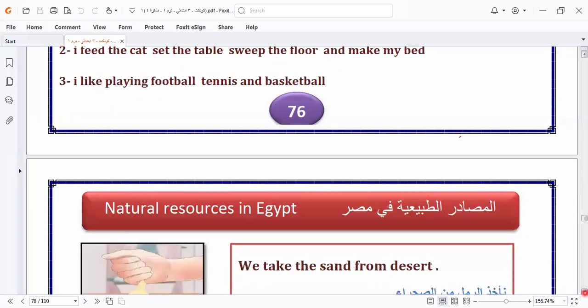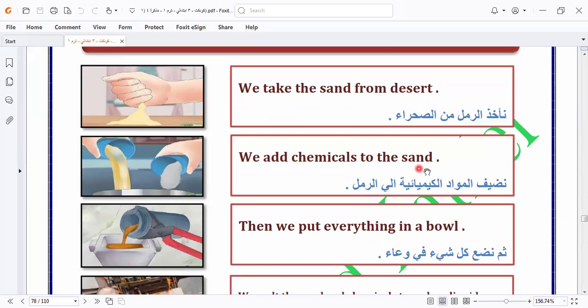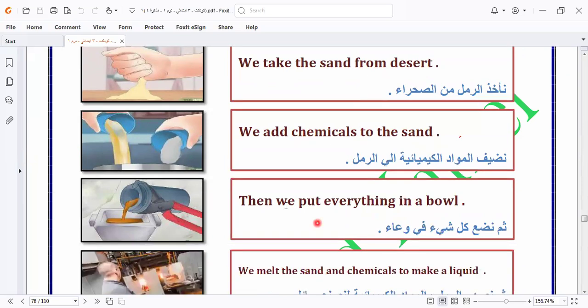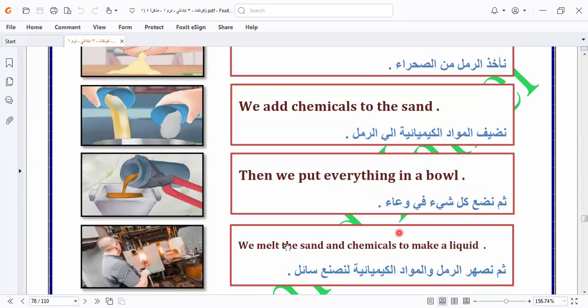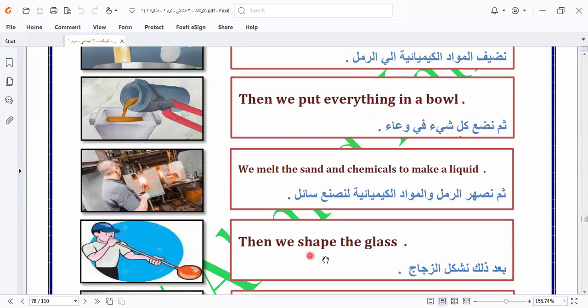Let's read together these sentences. We take the sand from the desert. We add chemicals to sand. Then we put everything in a bowl. Okay, we melt sand and chemicals to make liquid. Then we shape the glass.